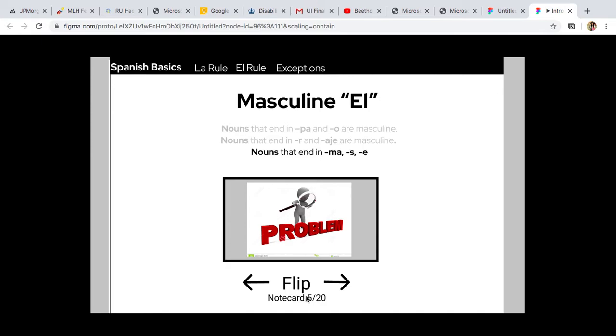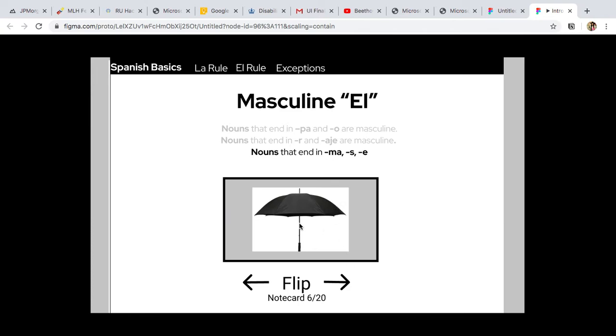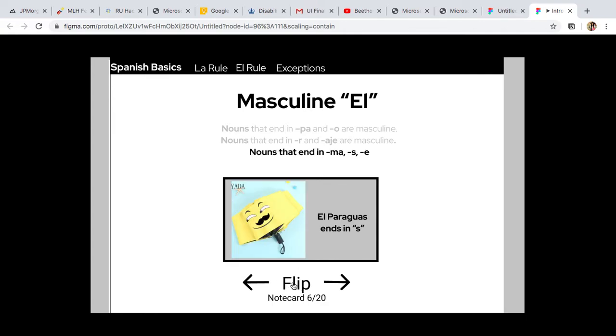And technically I should be keeping track, like here, where it's like 5 out of 20. So I'm like, oh, okay, those numbers are wrong. Oops. It's 5 out of 7. Okay, anyways, the nouns that end in ma and o are masculine. Oops, sorry. So nouns that end in ma, so problem. El problema ends in ma. And then, okay, so an umbrella, el paraguas. So then it ends in s, so it's still masculine.